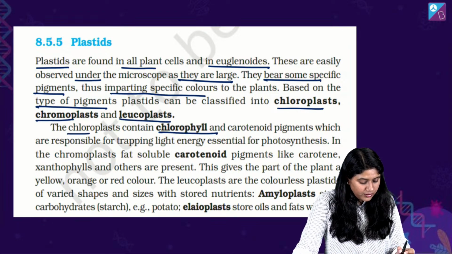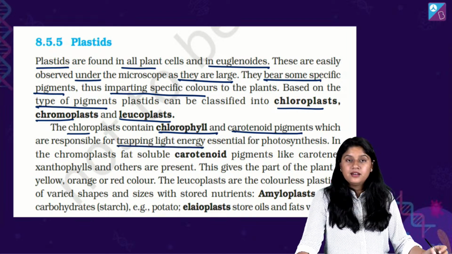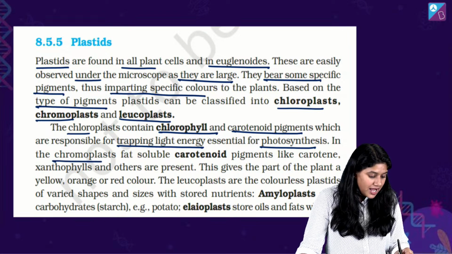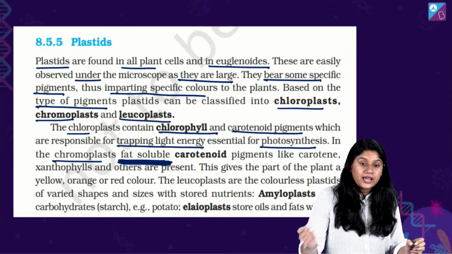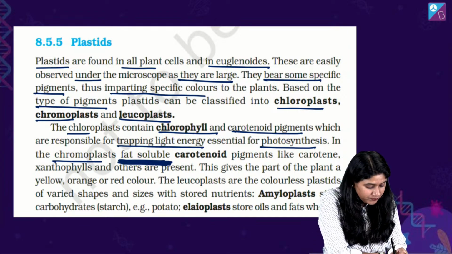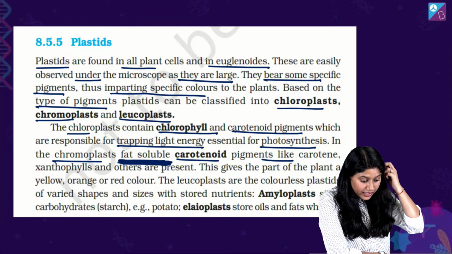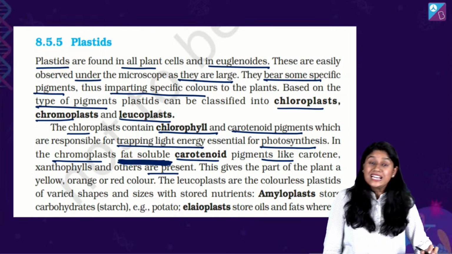Chloroplast contains chlorophyll and the carotenoid pigments, which are responsible for trapping the light energy, essential for photosynthesis. The chromoplast has fat soluble carotenoid pigments, this is important everyone, like carotene, then we have xanthophylls and others. This gives yellow, orange, red color.